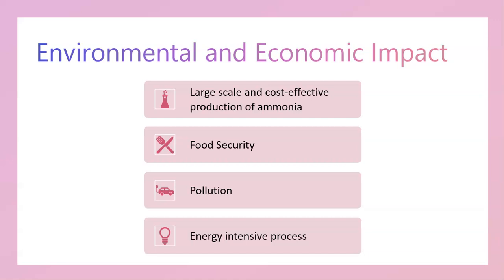The Haber process had profound environmental and economic impacts. Economically, it allowed for the large-scale, cost-effective production of ammonia, leading to the widespread availability of nitrogen-based fertilizers, which significantly increased agricultural productivity and food security worldwide. However, the environmental impact has been mixed. While it supported enhanced food production, the energy-intensive nature of the process and the potential for nitrogen pollution through fertilizer runoff have been concerns. Despite these issues, the impact of the Haber process has been overwhelmingly positive in terms of human welfare.